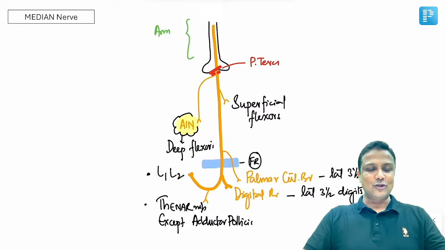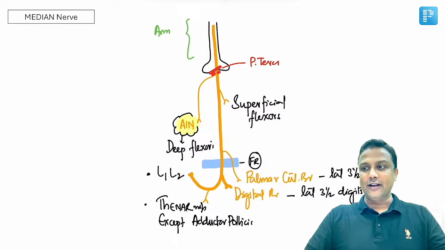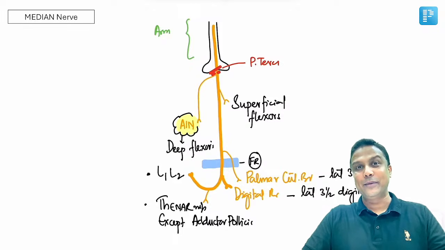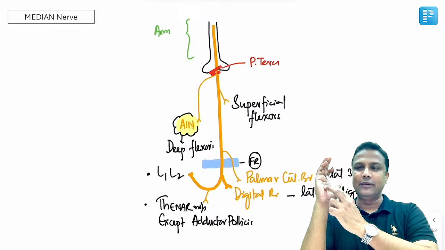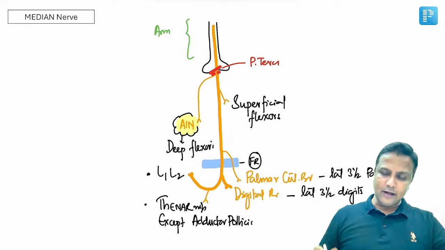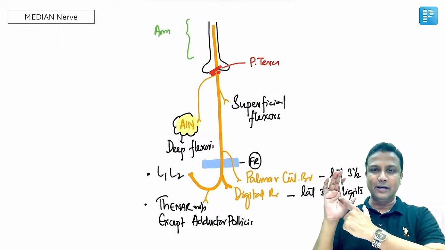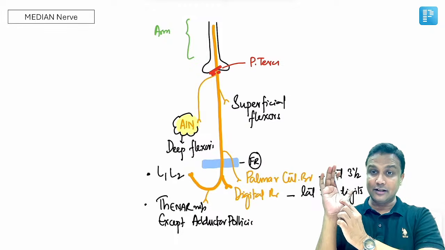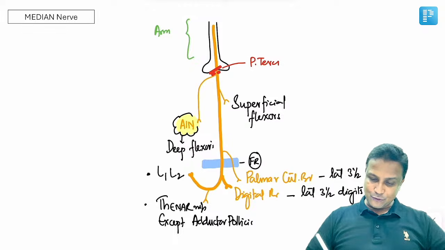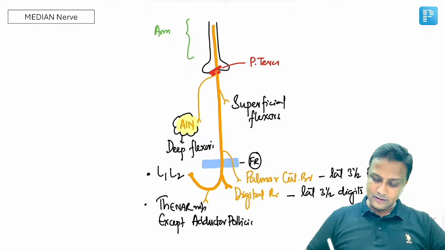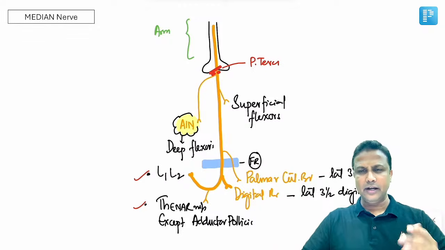So the median nerve is actually going to pass through the carpal tunnel, and if it gets compressed here, it will lead to carpal tunnel syndrome. Again, after entering the hand, the median nerve will divide into two branches. And one of the branches will be supplying the remaining 5 muscles here. I mean to say the 3 thenar muscles, except the adductor pollicis, and the first and second lumbricals. So the first and second lumbricals and the 3 thenar muscles are taken care of by the median nerve.